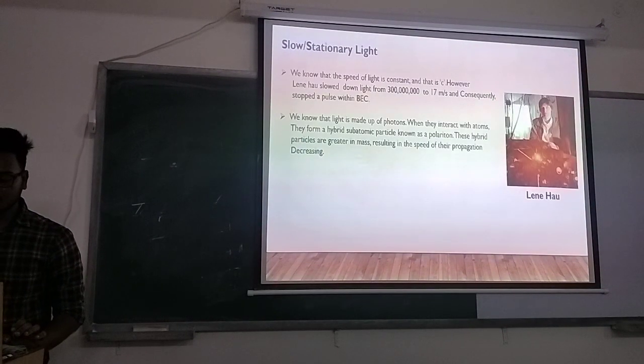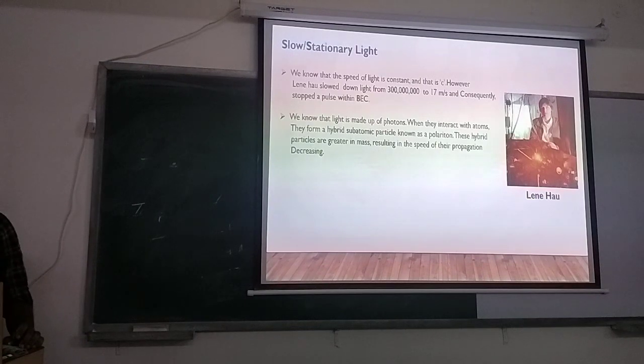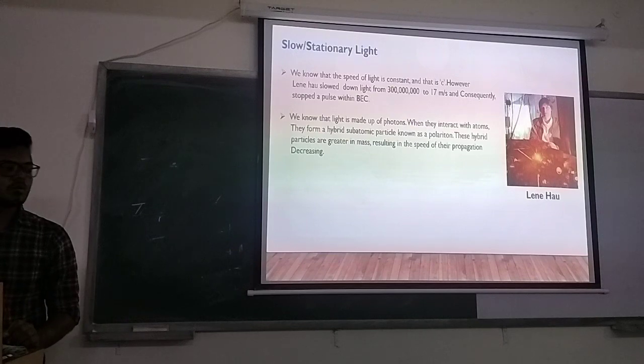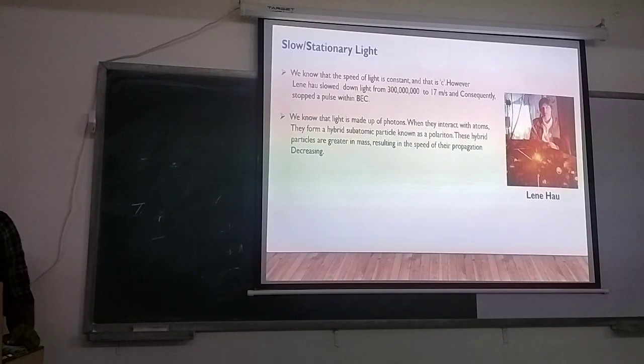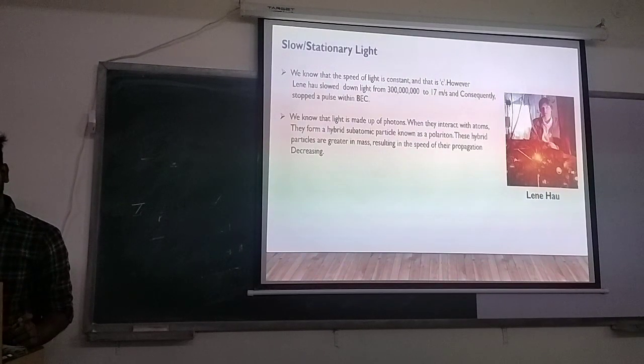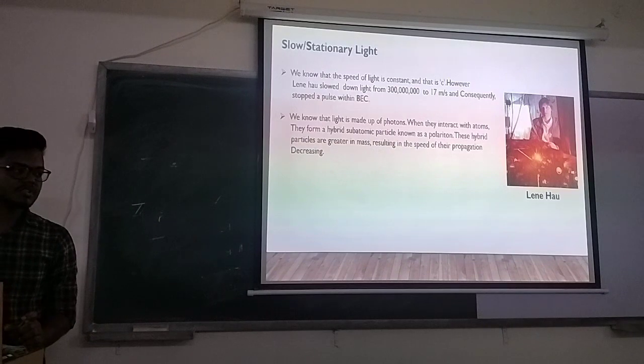Slow or stationary light. We know that the speed of light is constant and it is c. However, a scientist named Lene Hau slowed down light from 3 lakh meters per second to 70 meters per second, and consequently stopped the pulse within a BEC.